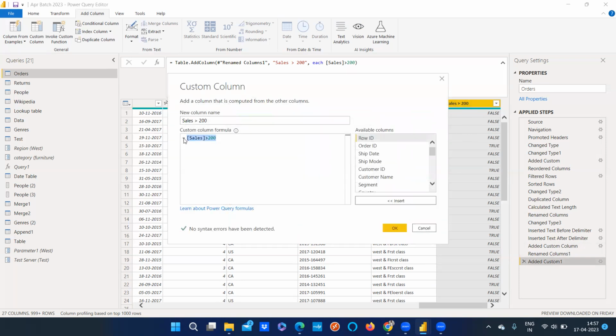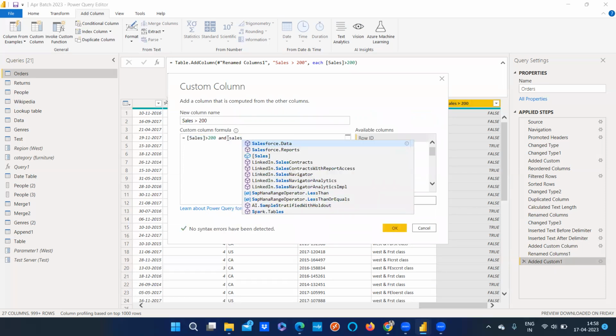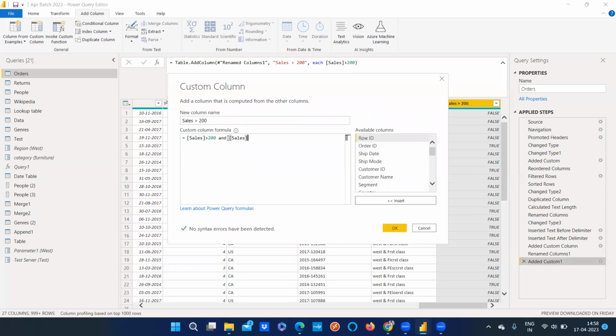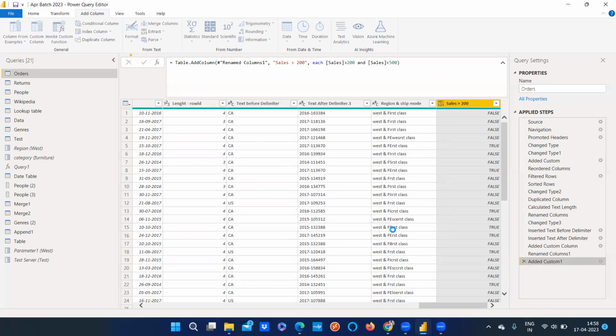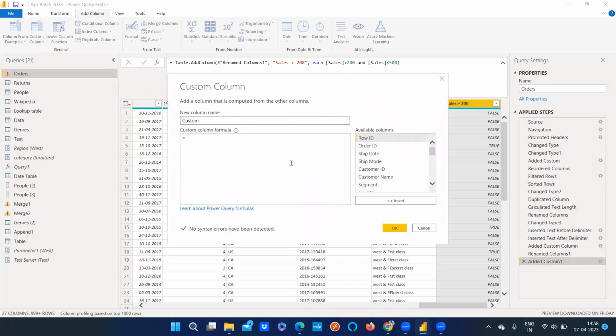Again, we can give one more condition adding to this: greater than 200 and sales lesser than 500 also. Now you see our condition is correct, so it is not showing any errors in here. Now we were able to add that particular column, and we are able to get the values based on that also. So this is how you would use this conditional column.